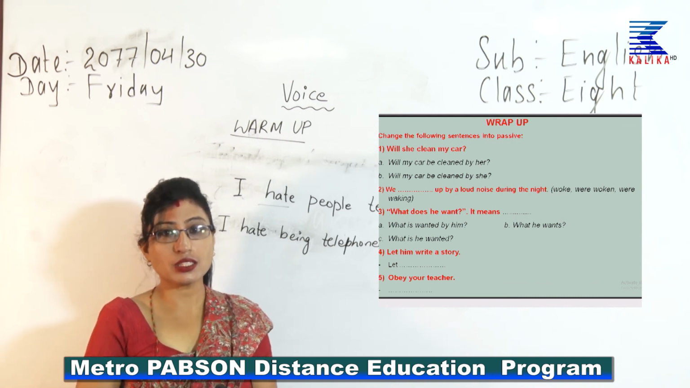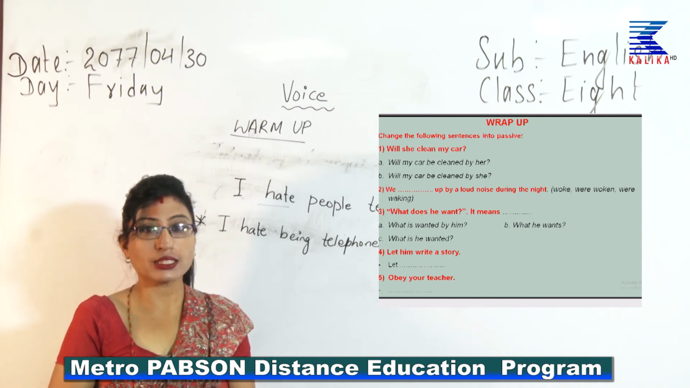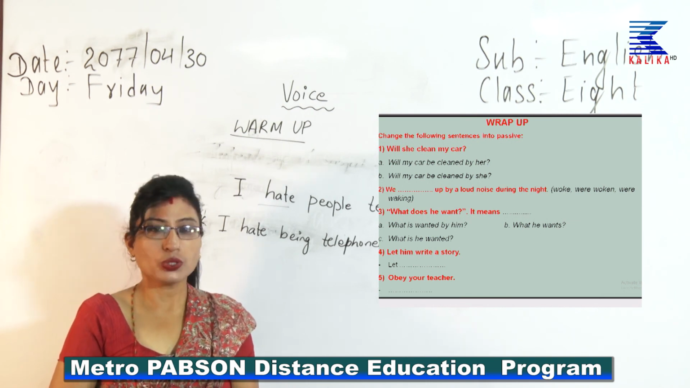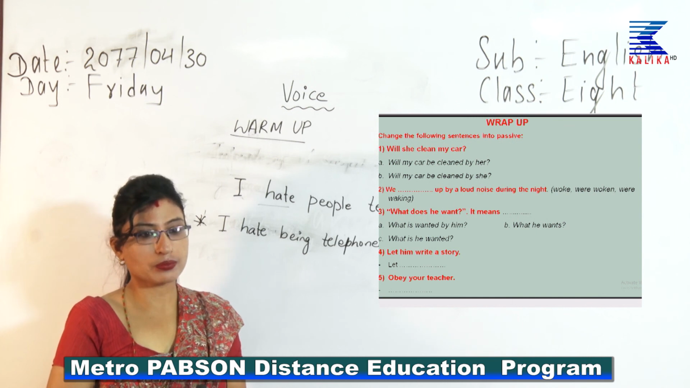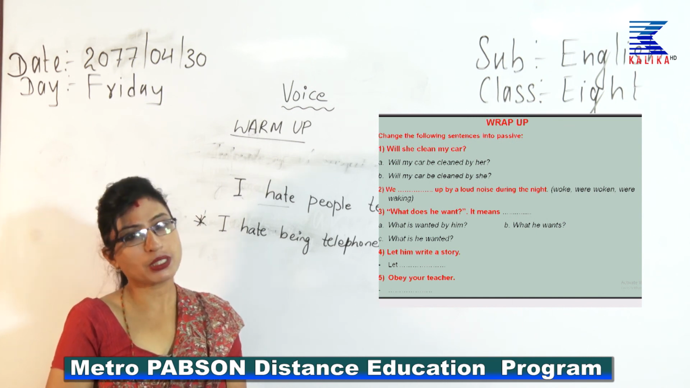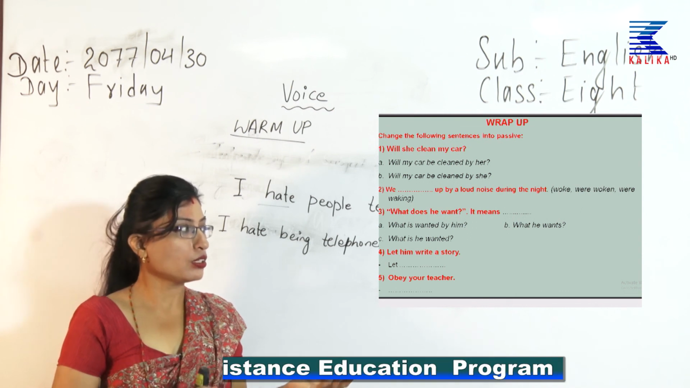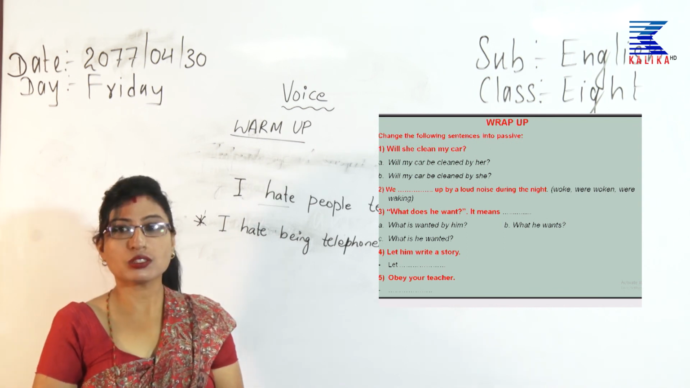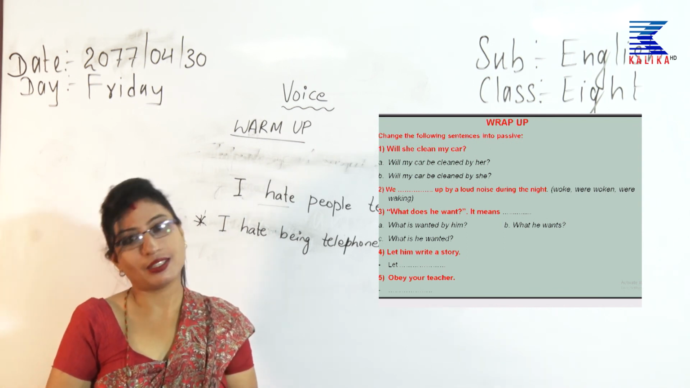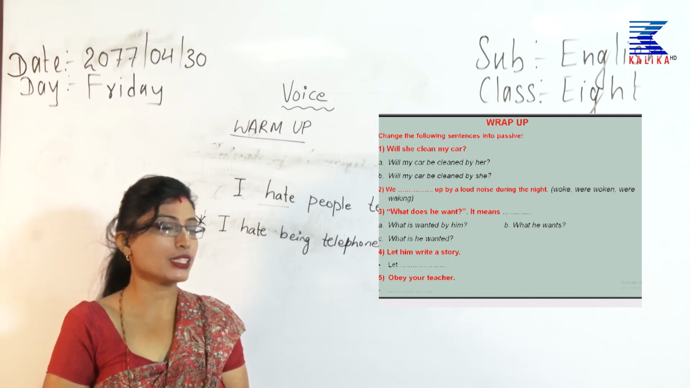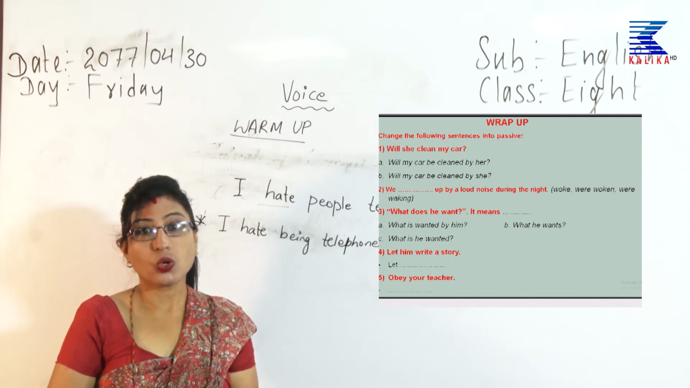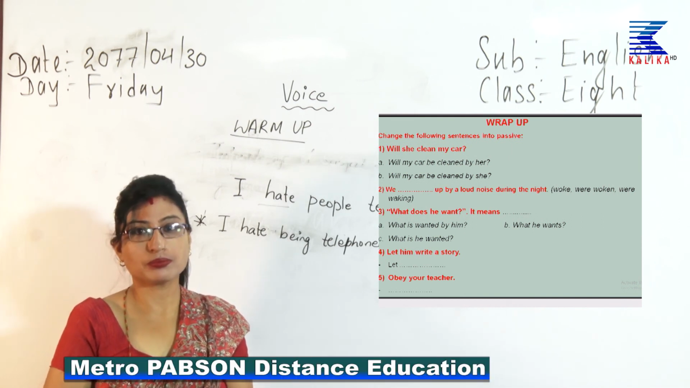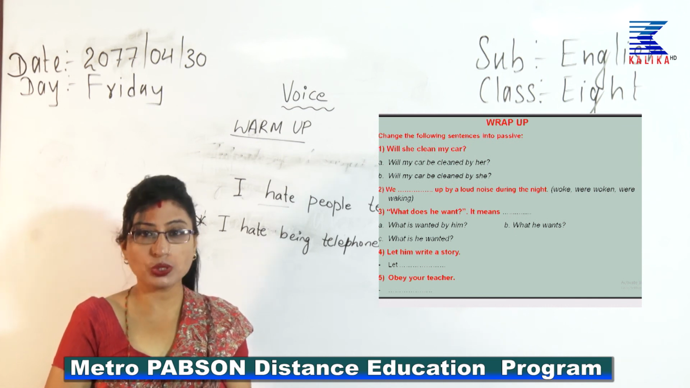Now, "Let him write a story." How would you do that? Let us see. "Let him write a story" is a request. So, what would you say? Let a story be written by him. Suppose you want to change it. How would you change it? Let, then bring an object. Let a story be written by him. I know all of you have made it correct. Now, the last one: obey your teacher. What would it be? Your teacher must be obeyed, your teacher should be obeyed.